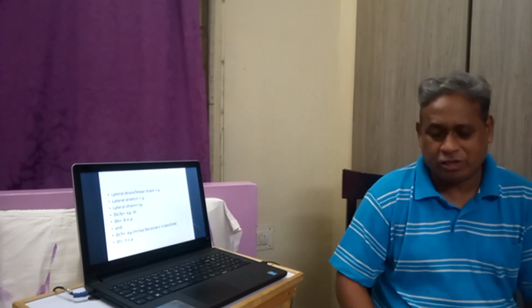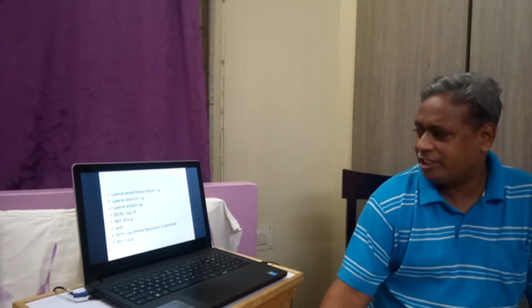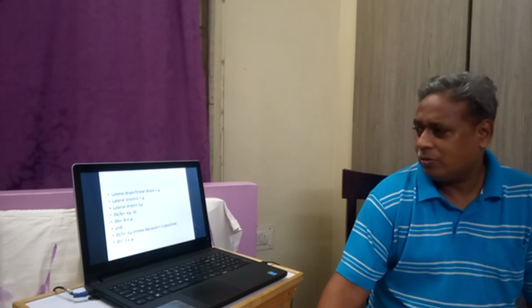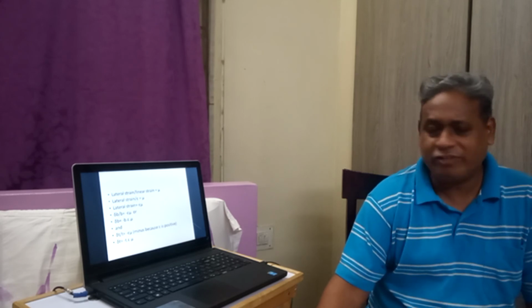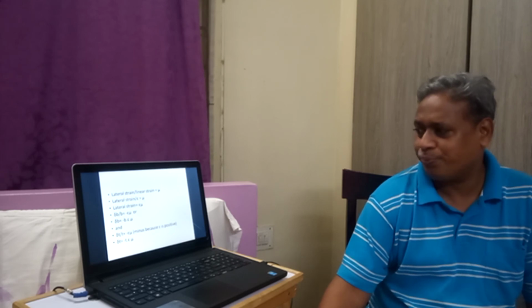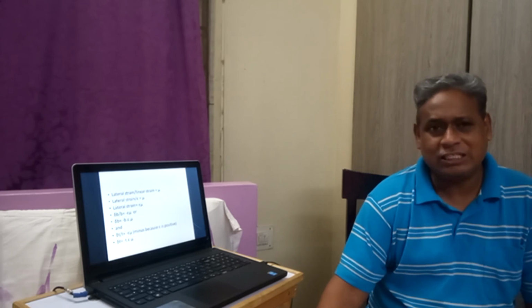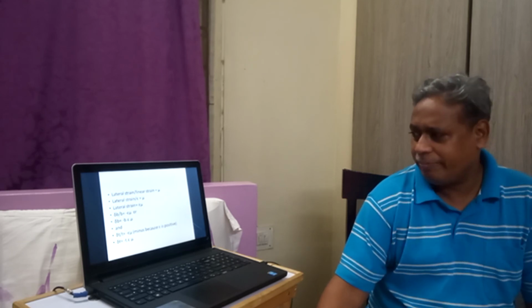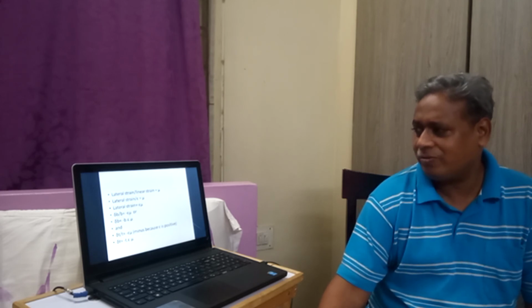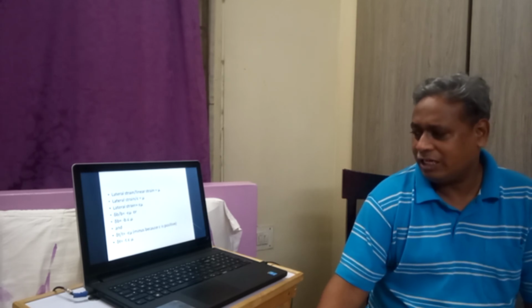Let us see some other concept here, that is, lateral strain by linear strain is mu. So linear strain we denote by epsilon. So lateral strain is equal to epsilon into mu. Lateral strain is delta b by b or delta t by t. Both are lateral strains. Delta b by b is equal to minus epsilon into mu, or delta t by t is equal to minus epsilon into mu.